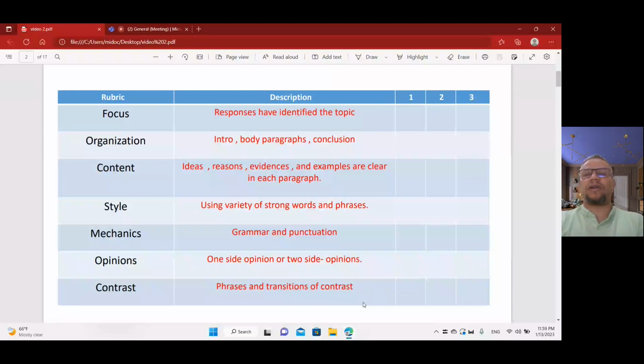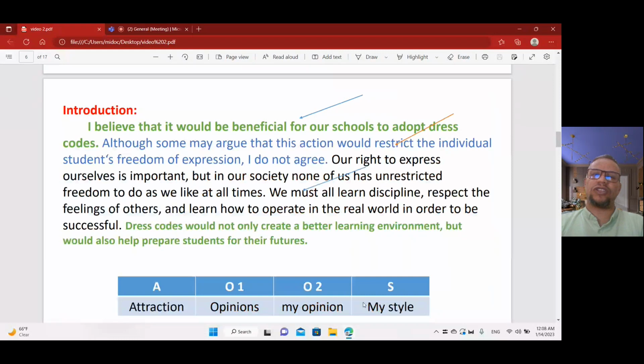Let's go to the body paragraph. What happened in our student's answer? This student got a question about dress code. Is it positive? Is it negative for students? Dress code is good for some and bad for others. This question asks for your opinion, advantages and disadvantages, and so on. So this was a real question from the EmSAT about dress code. I copied the student's answer and put it here in front of you with explanation to help you understand. Let's see your friend's answer.